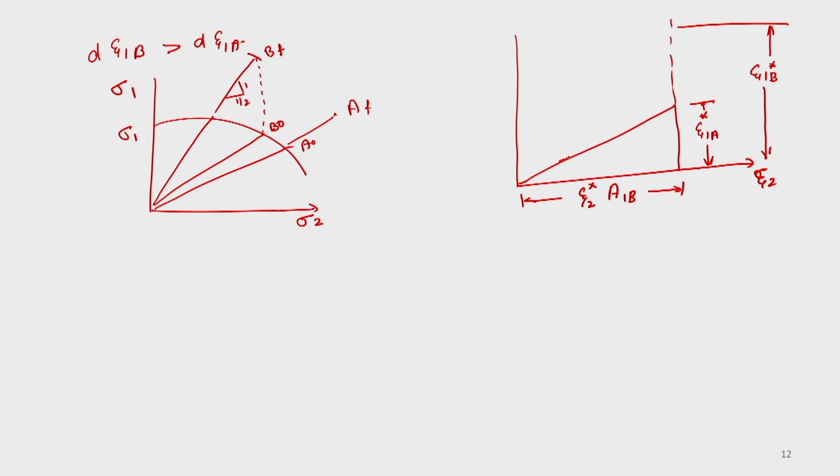At some point it slowly increases slightly, and then after some time it keeps on increasing and reaches this value. This is the point for B, and this is for A. The strain field is like this. So strain in the groove will increase compared to that in the uniform region only slightly when the tension is increasing.